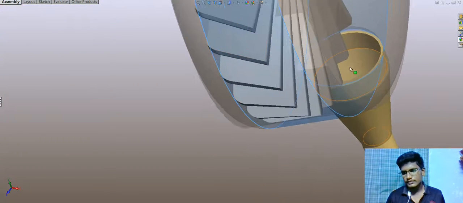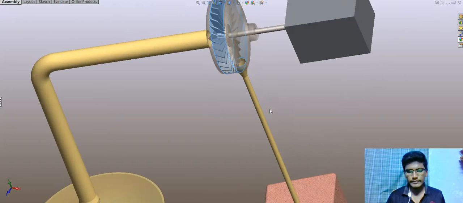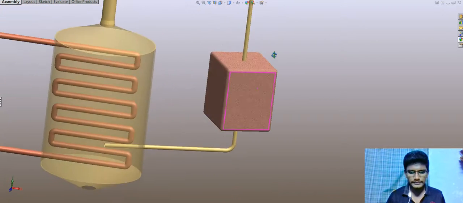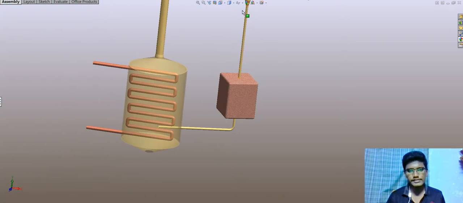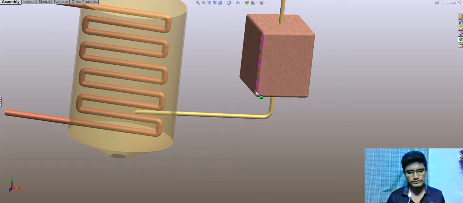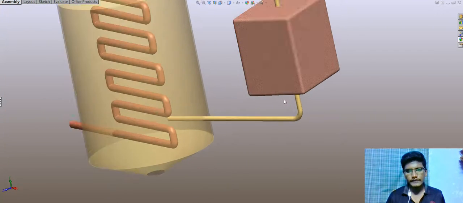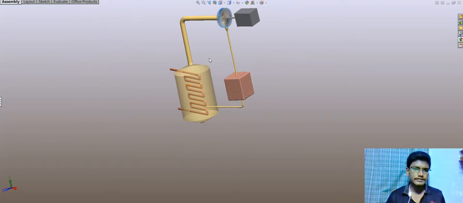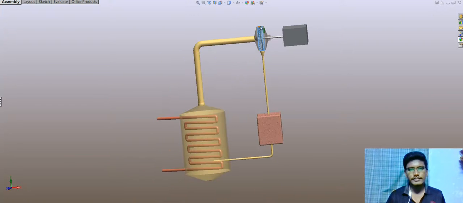And here there is a stream that goes in this pipe to the condenser. This is a condenser and the stream goes to the condenser. After the condensation process held in the condenser, it will move to the boiler again. This is a closed process and it repeats the same.